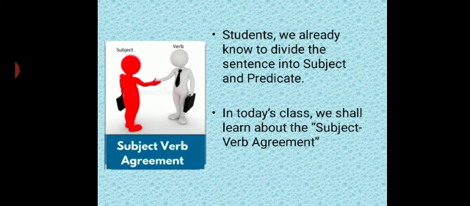As you can see in the picture given here, the subject and verb are shaking hands. That means to speak fluently or to write correct English, we must always take care that the subject and the verb that follows agree with each other.